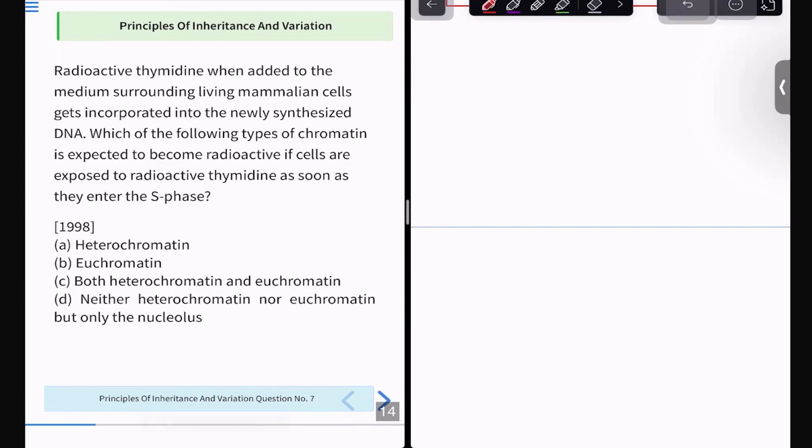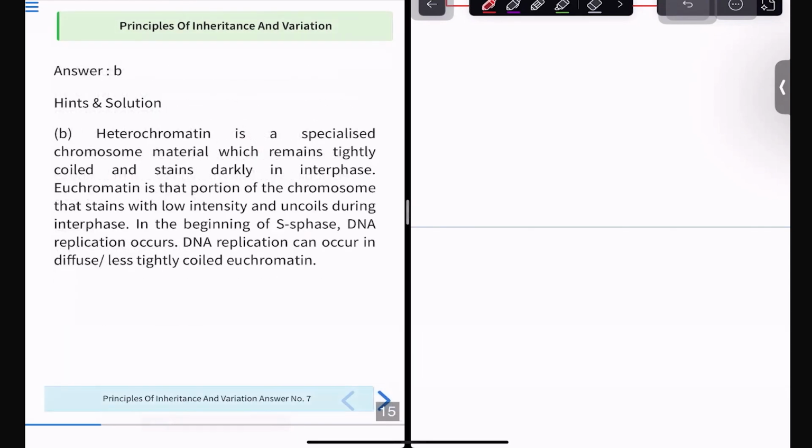They entered into S phase. They have mentioned they are inserting radioactive thymidine in living mammalian cells, where it is incorporated into newly synthesized DNA. They are asking you only this thing, which type of chromatin is going to become radioactive. So you have to think the type of chromatin and what exists in the S phase, and that will be your answer. As simple as that. So if we move on to the correct answer, it will be option number B, that is heterochromatin.